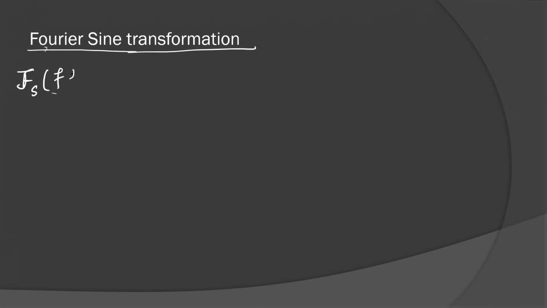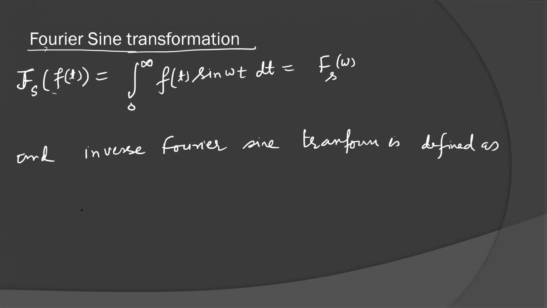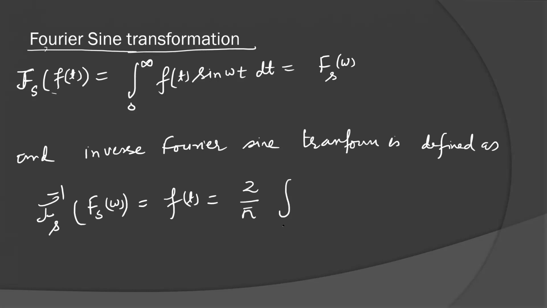The Fourier sine transformation of f(t) is given as the integral from 0 to infinity of f(t) sine(omega t) dt, and I am representing it as F_s(omega). And the inverse Fourier sine transform is defined as: the inverse Fourier sine transformation of F_s(omega) is equal to f(t), equal to 2 over pi times the integral from 0 to infinity of F_s(omega) sine(omega t) d omega. Don't forget d omega. With respect to omega, we have to integrate.